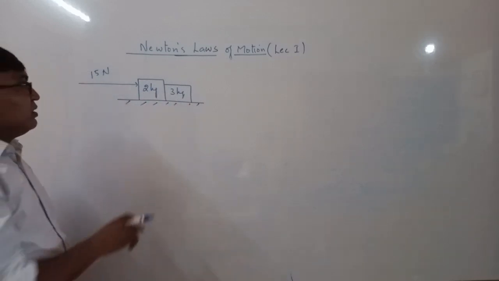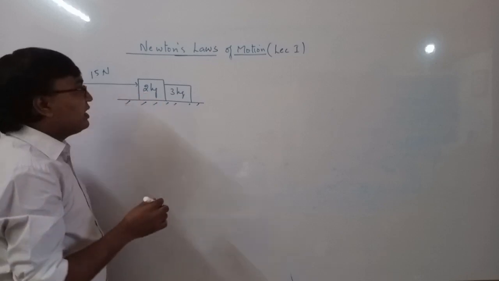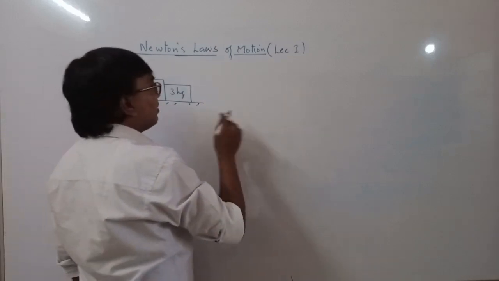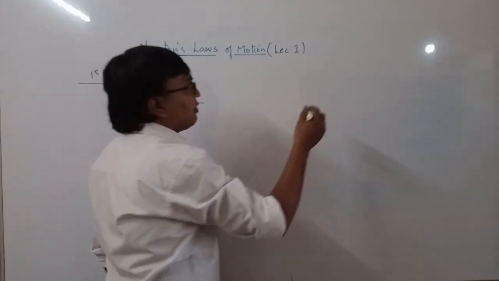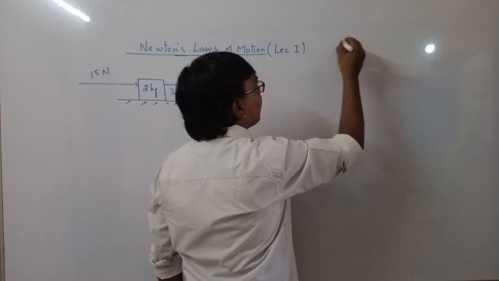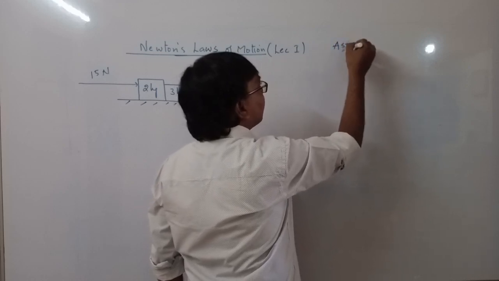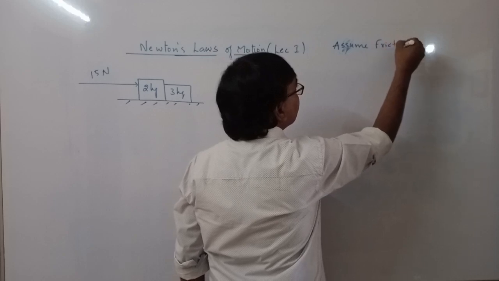To find the contact force between these two masses, we will take a free body diagram here. In all the problems we are assuming frictionless surfaces.